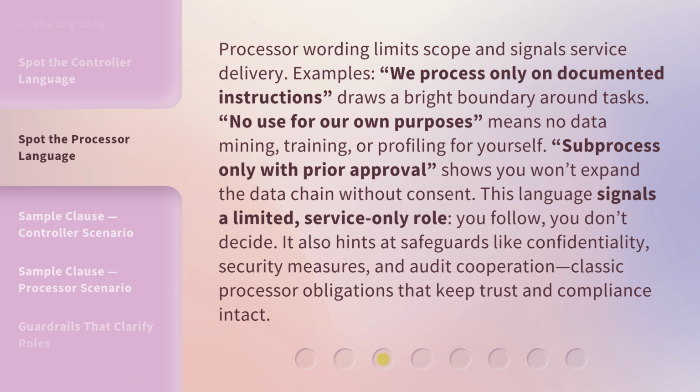Processor wording limits scope and signals service delivery. Examples: "We process only on documented instructions," draws a bright boundary around tasks. "No use for our own purposes" means no data mining, training, or profiling for yourself. "Subprocess only with prior approval" shows you won't expand the data chain without consent.